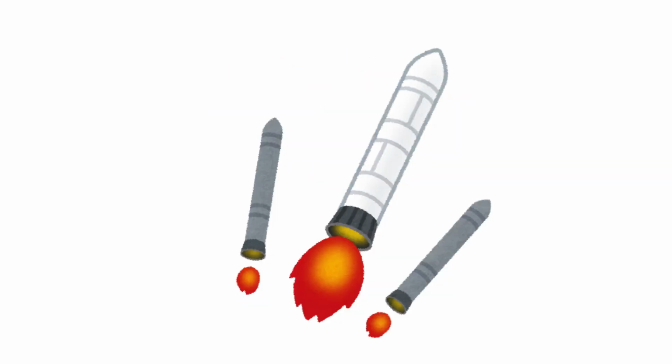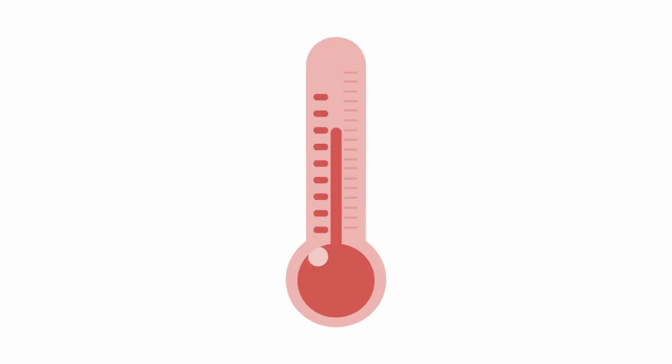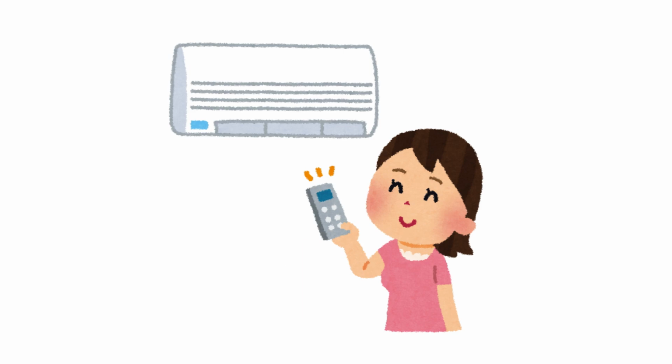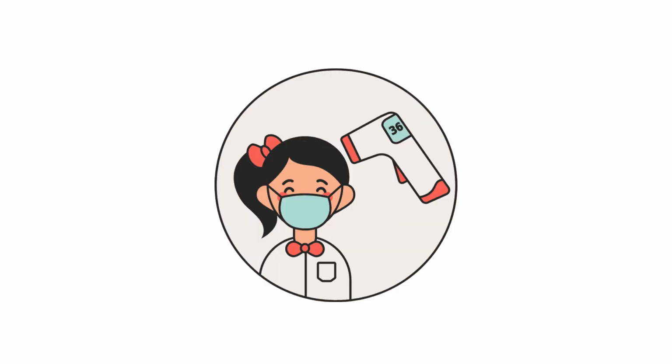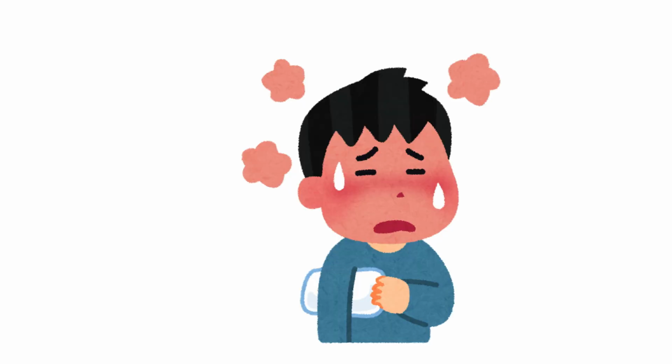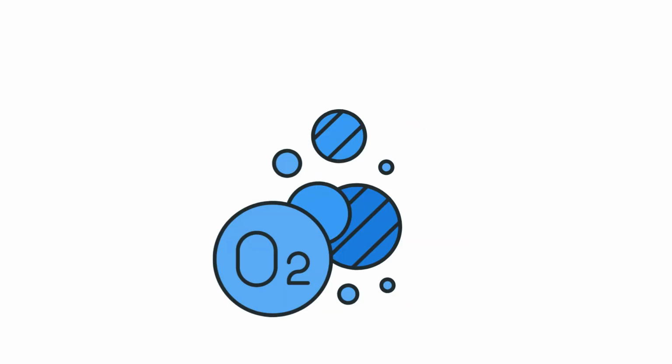There are factors that affect the propulsion efficiency. One is temperature. Yeast activity is temperature dependent. Optimum fermentation for yeast typically occurs between 20 to 30 degrees Celsius, or 68 to 86 degrees Fahrenheit. Too cold slows it down, and too hot kills the cells. Oxygen availability is also to be considered.